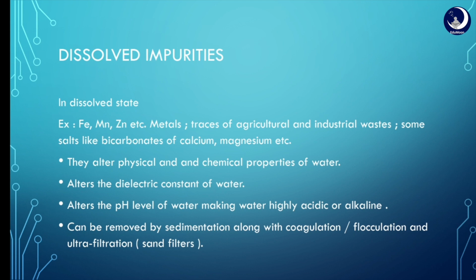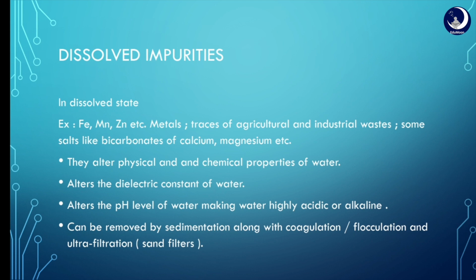These dissolved impurities can alter physical and chemical properties and can even alter the dielectric constant of water, because due to some of the dissolved salts, the ionic matter in the water may get changed.